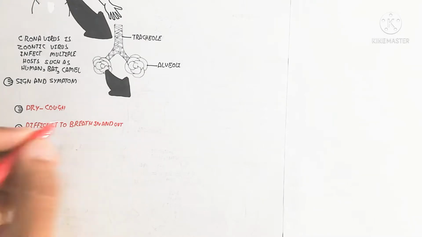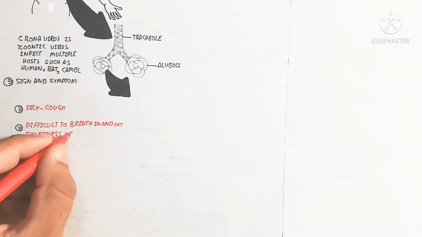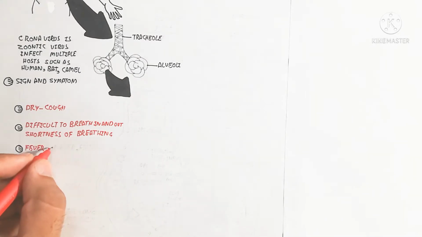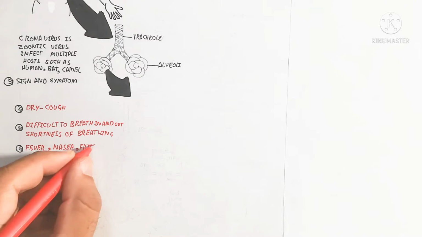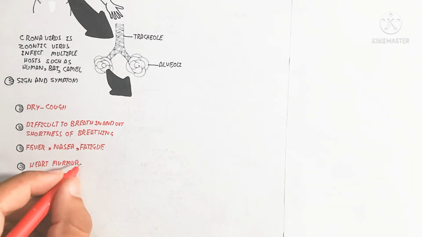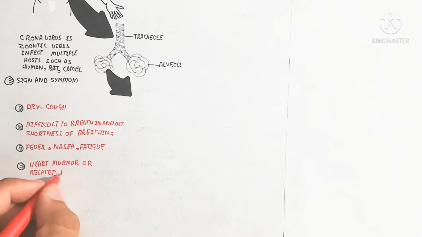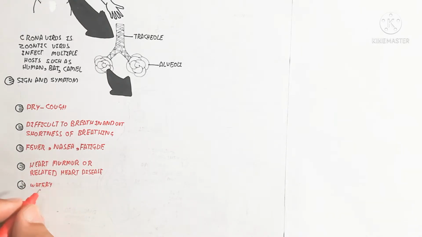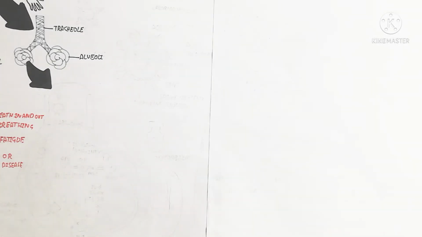Also heart murmur or related heart disease, or watery nose and flu. All of that is caused by the decrease of the surfactants. The AT2 lung epithelial cells present in the lung basically decrease the surfactant due to the infection killing that epithelial cell.